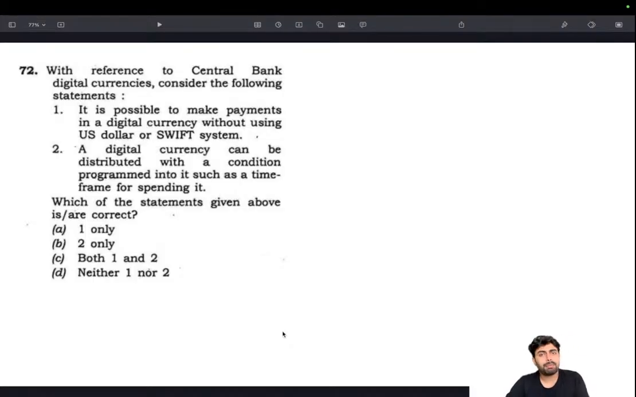So SWIFT is a payment system that's basically a Western dominated system. Its headquarters is in Brussels, Belgium. So it actually facilitates payment between two banks. It's somewhat similar to NEFT, but not exactly, because it's an interbank transaction and it's an international form of transaction. You don't need to know much detail, but having an idea about SWIFT actually helps, because a question could be asked, what's the technology behind SWIFT?